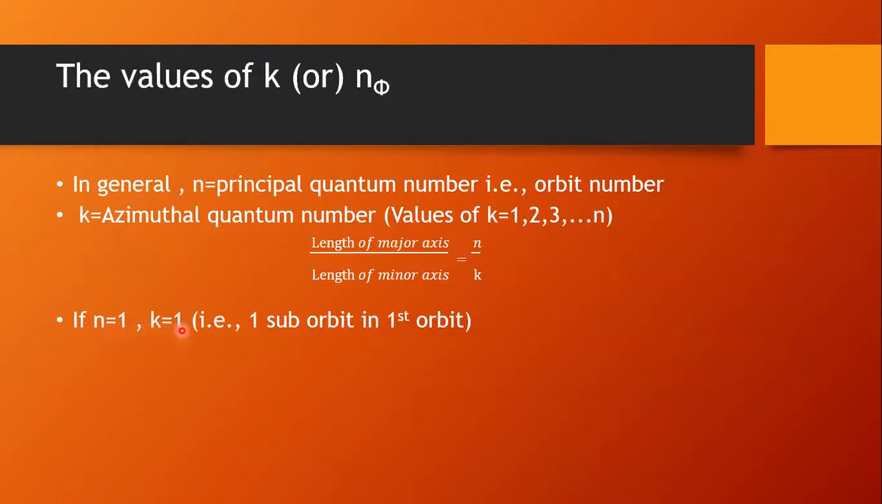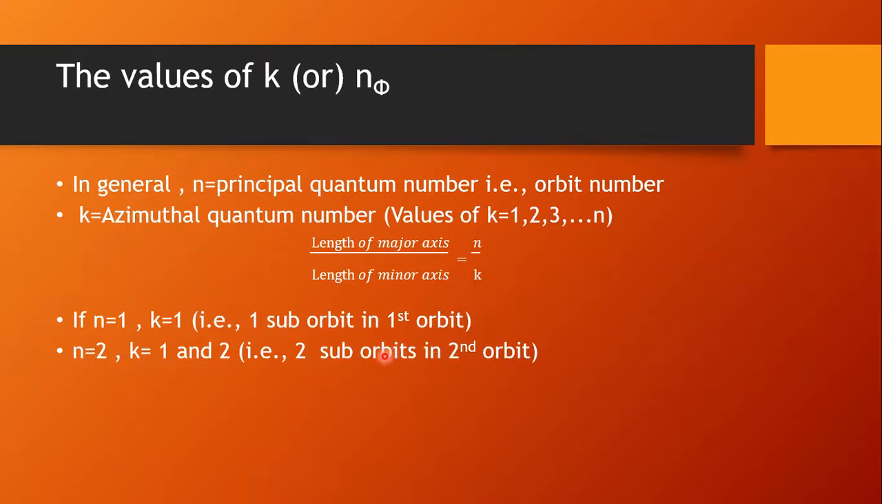K value 1 indicates that only one suborbit will be present in the first orbit, the K shell, because the number of K values is only 1. Next, if n equals 2, the principal quantum number value 2 indicates the second orbit or L shell. In this there are two values of K, K equals 1 and K equals 2. That means two suborbits or subshells will be present in the second orbit, the L shell.